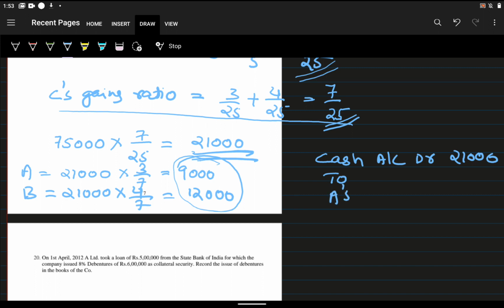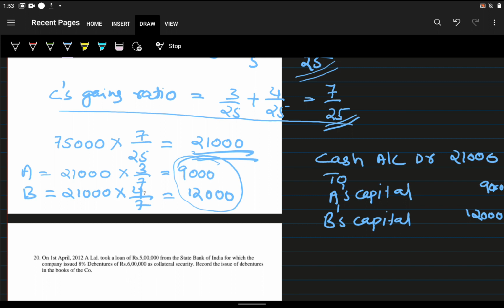A's capital is credited 9,000, as we already found, and B's capital is credited 12,000. So this is the answer for question number 19.